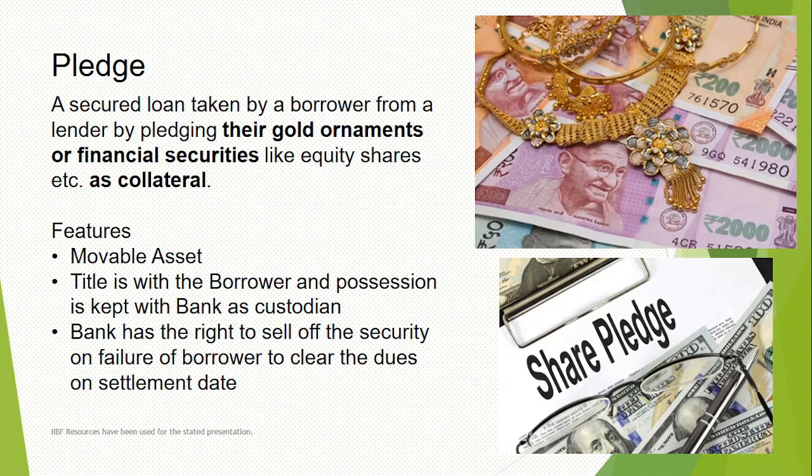So in crux, when it comes to pledge, it is again for movable assets, but here the borrower keeps the title and the possession is kept with the bank. This is very important in pledge documentation, the terms and conditions which I mentioned. The bank has a clear right to sell off the security in case the borrower fails to clear the dues on the settlement date. Let's say it is your settlement date and you are not able to report, and the banker has already done this pledge documentation at the start. So they'll sell it off without your further permission, because they have already taken your permission.